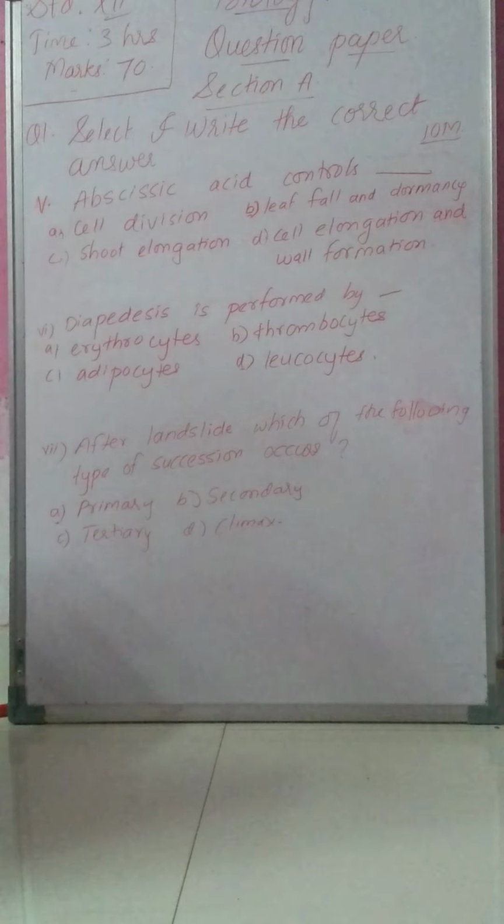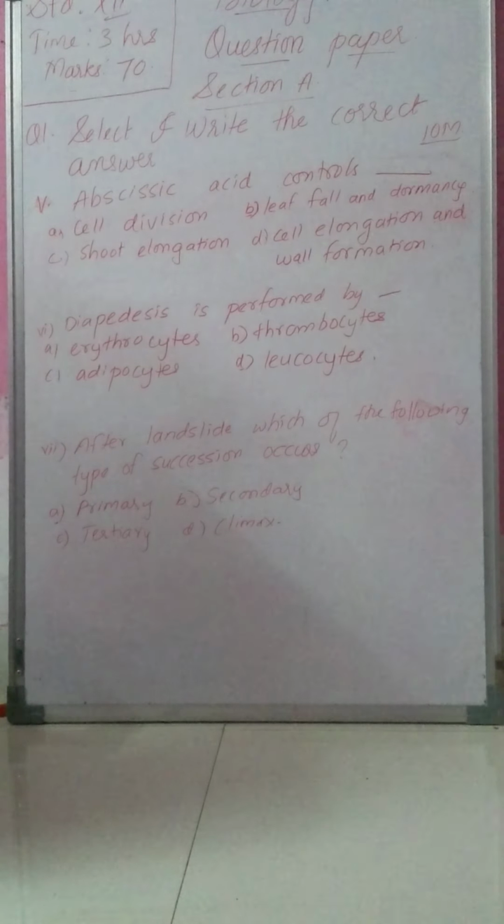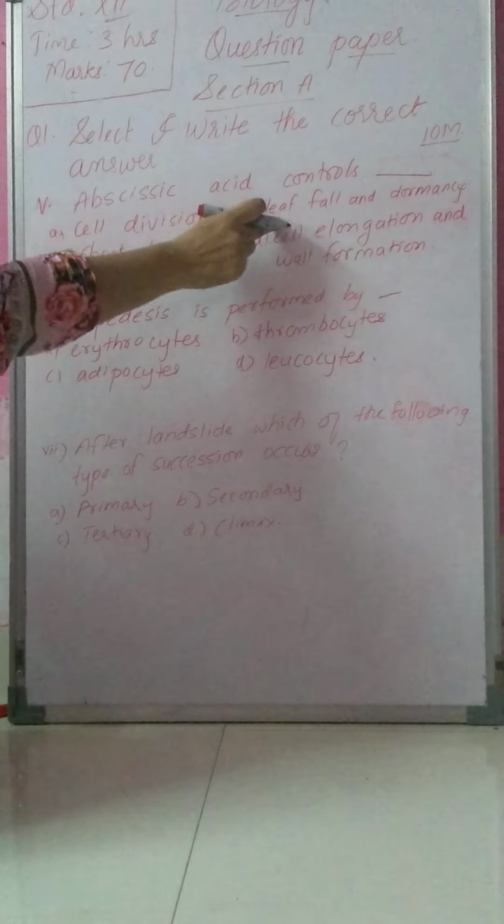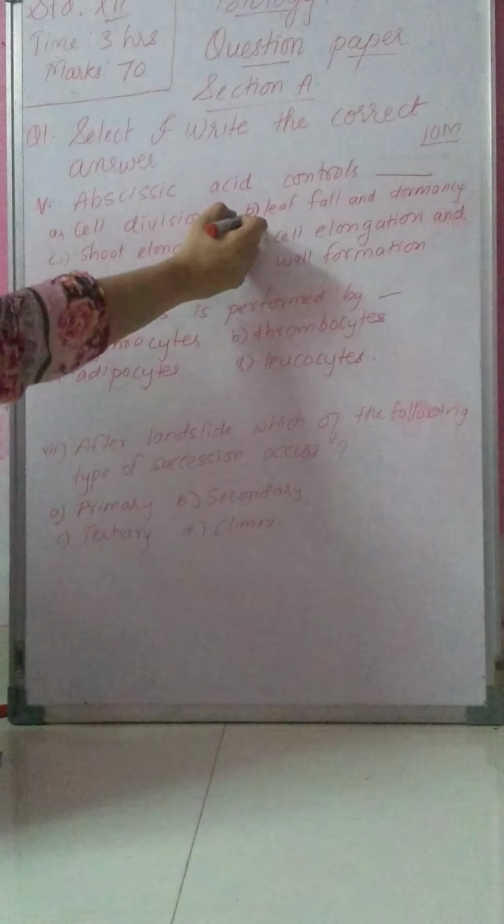Now options are A, cell division, B, leaf fall and dormancy, C, shoot elongation, and the last is D, cell elongation and wall formation. This we have already studied. The correct answer is B, that is leaf fall and dormancy.